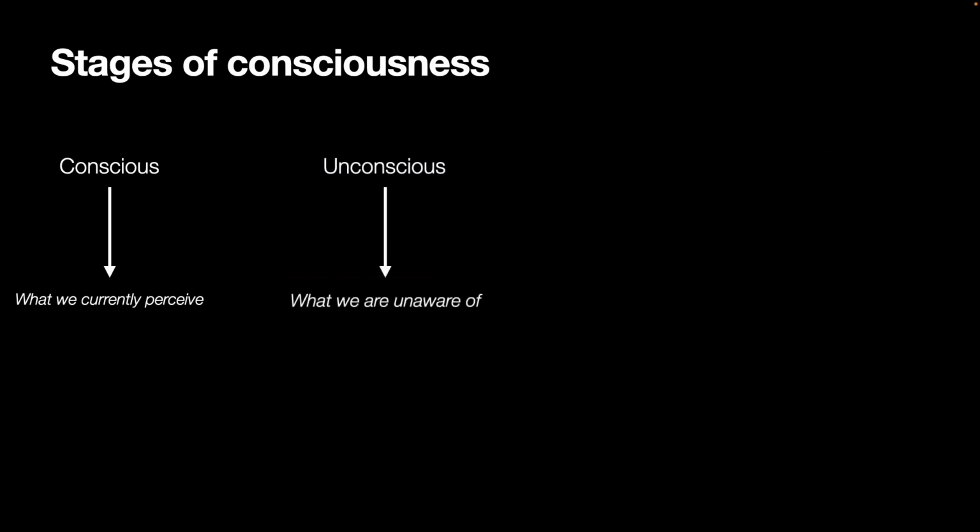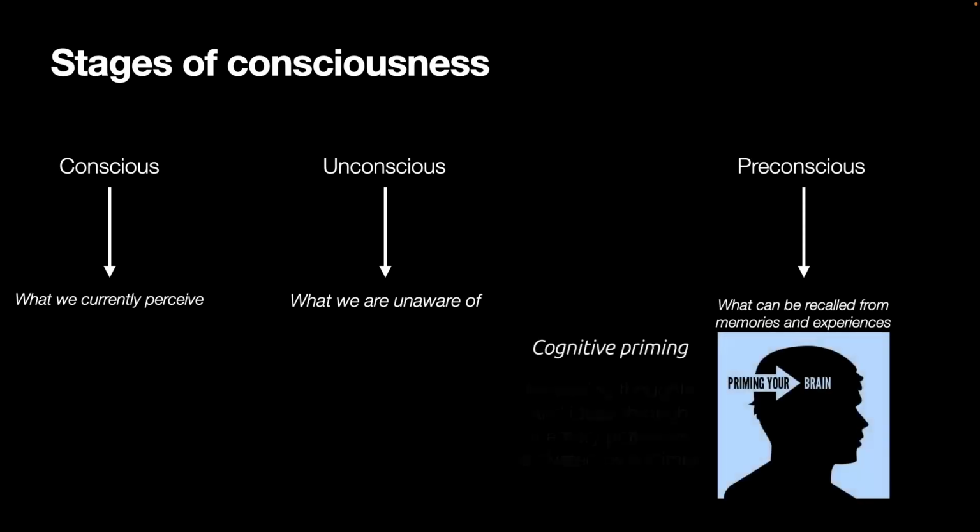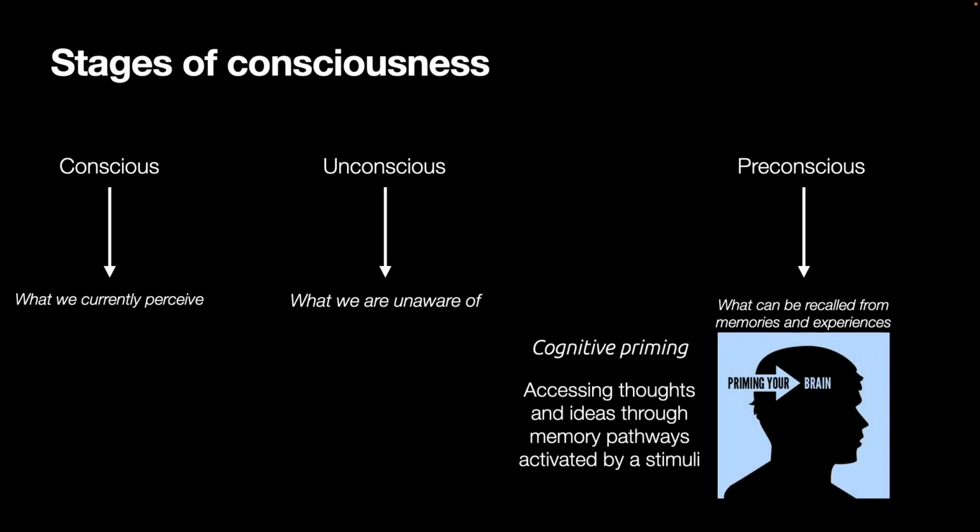In cognitive science, stages of consciousness include the conscious, related to things that can be directly perceived, the unconscious, including thoughts, memories, or functions that are below conscious awareness, and the preconscious, including what can be recalled from memories and experiences. Recalling memories from the preconscious can be done through exposure to a certain stimulus, subsequently accessing relevant memory pathways.